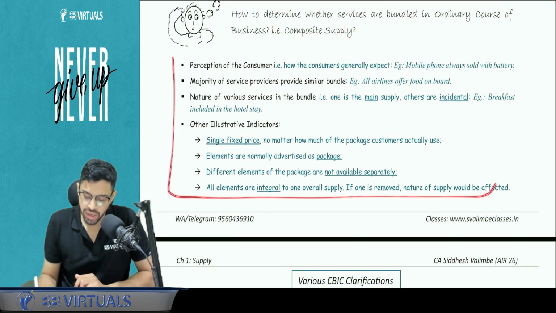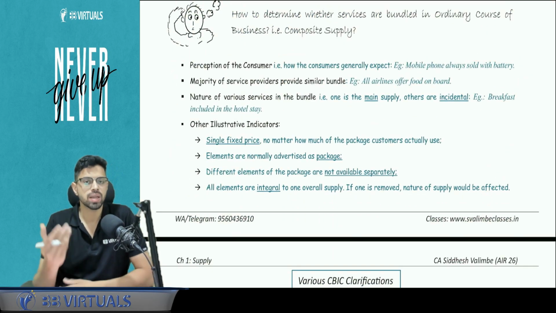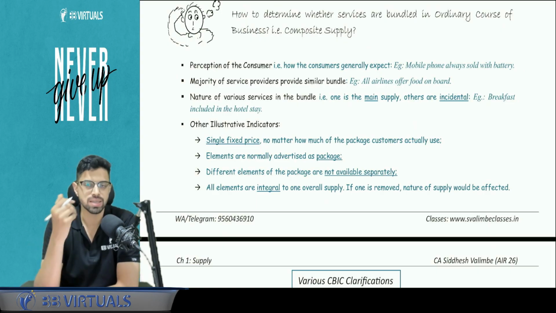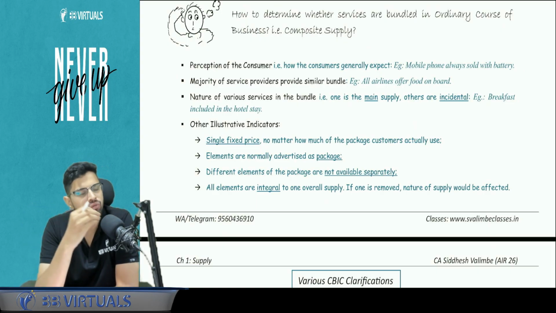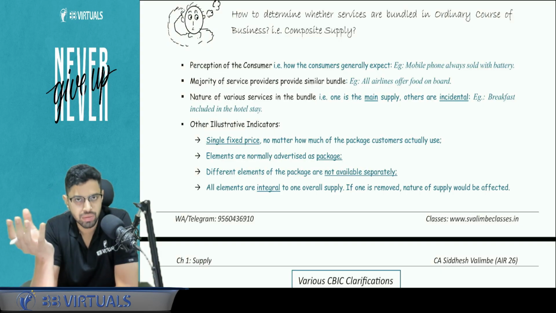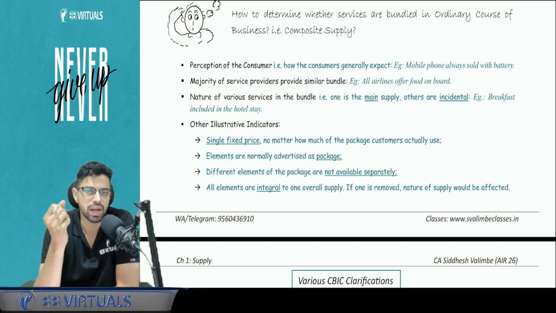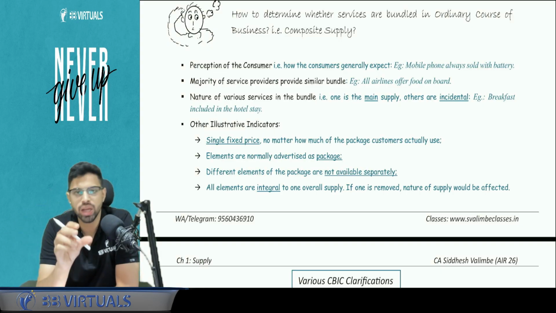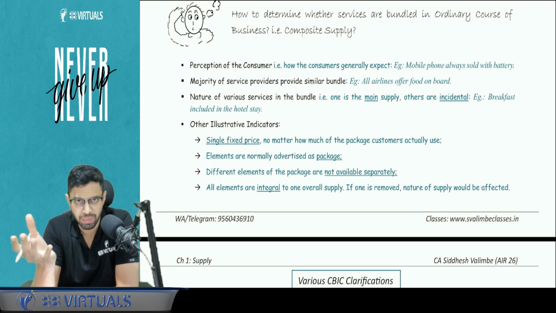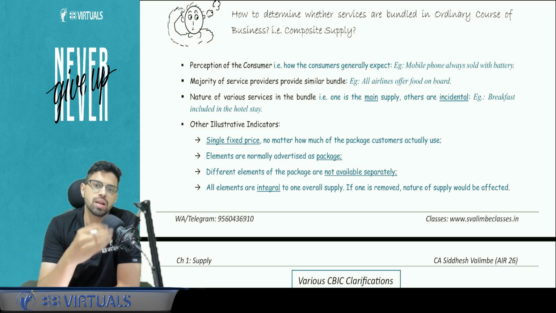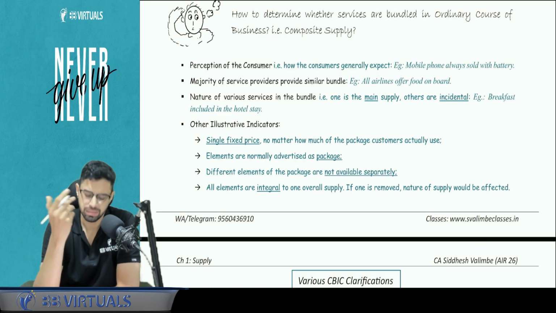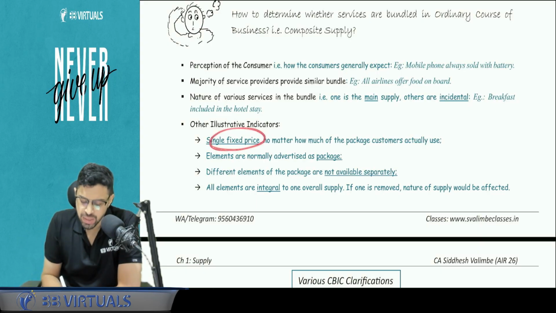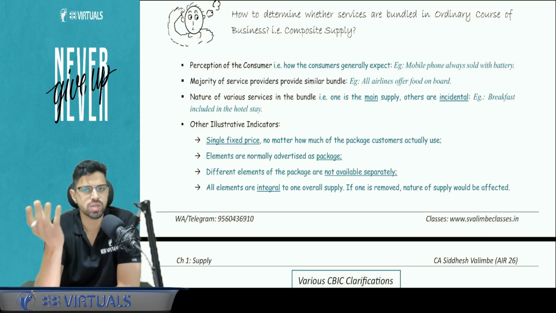This is a short read on how to determine whether something is a composite supply or not. It is not directly testable in the exam. This is just a guideline so that you see how the industry is performing. If the majority of service providers are giving these items together as a bundle, that means it's a composite supply. If every customer expects it to be together, that means it's a composite supply. If it's a single fixed price, no matter how much of the package you are using, that's a composite supply.